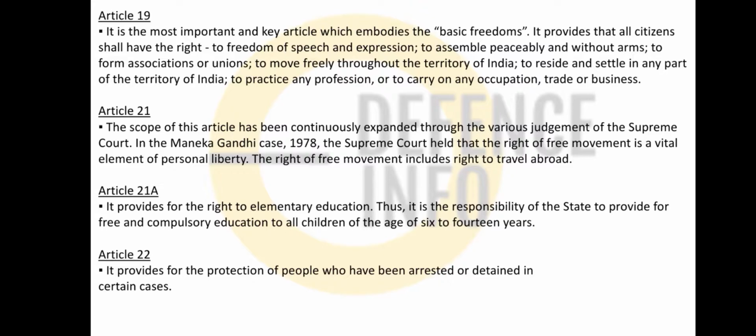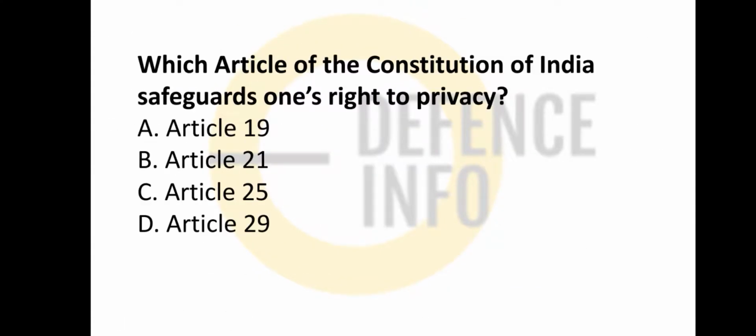21A, I just said, is the right to elementary education. 22 is protection of people who have been arrested or detained in certain cases. Which article of the Constitution safeguards one's right to privacy? So right to privacy is part of the right to life. So that is in article 21.